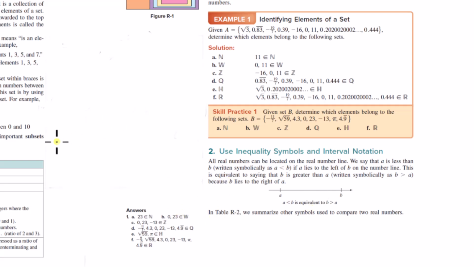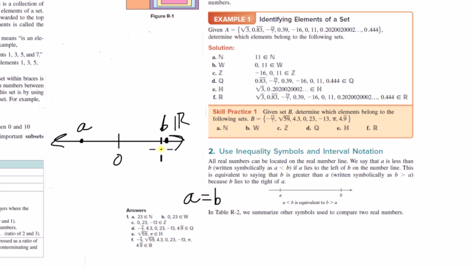So if we've got two numbers on the real number line, maybe this number and this number, this is A and B, okay, maybe they're equal. That would mean they're the same number, right? And so graphically they would be on top of one another on the real number line. But if they're not equal, there's ways we can compare them. We can say that one is greater than the other. In this case, that would be true. B would be greater than A, and we write it this way. Or we could say, A is less than B.